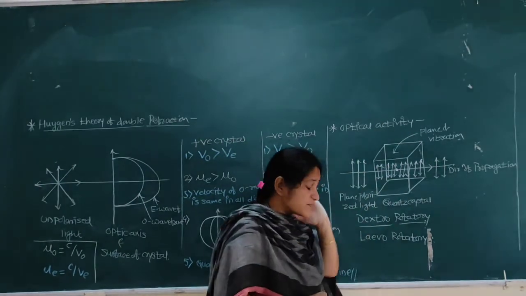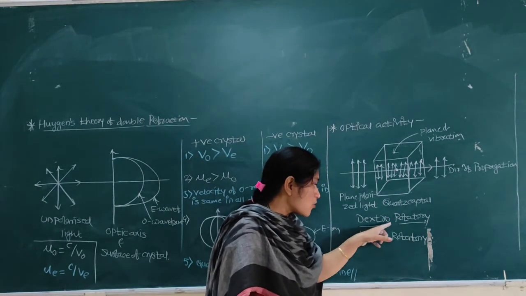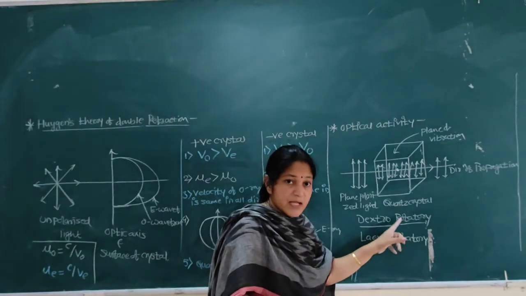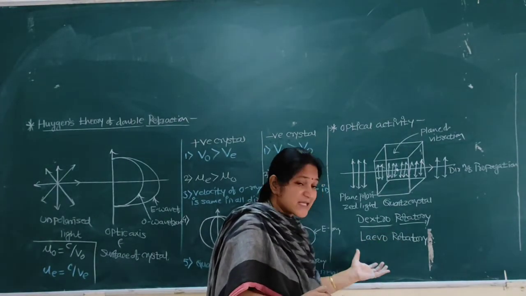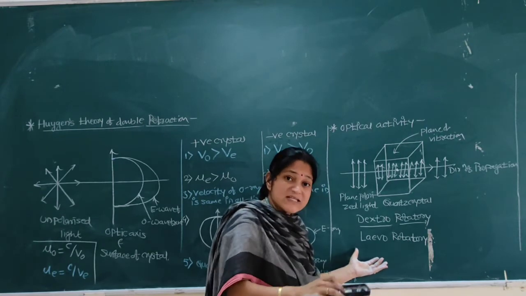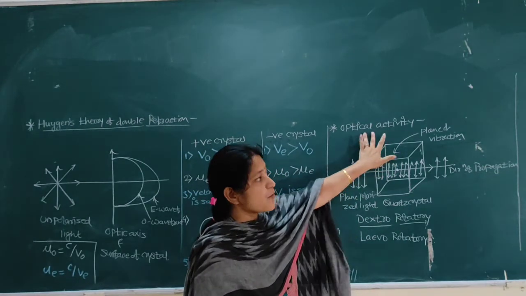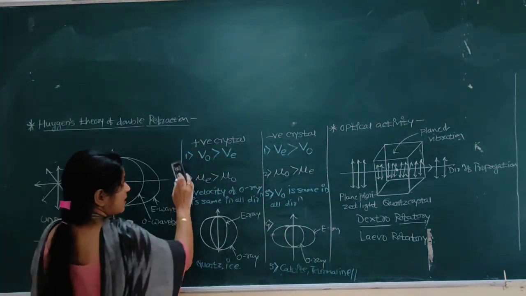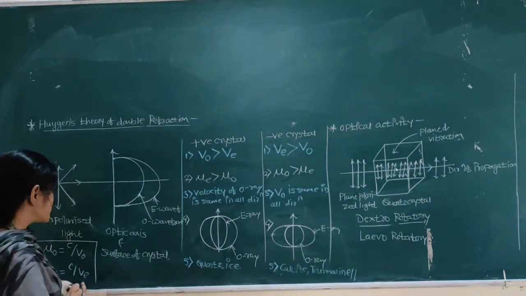Okay, and if the substance rotates to the right side, or in clockwise direction, then it is said to be dextrorotatory. And if the substance rotates to the left side, or in anti-clockwise direction, then it is said to be laevorotatory. So this is about optical activity. And the next phenomenon we discuss is specific rotation. A very simple phenomenon.